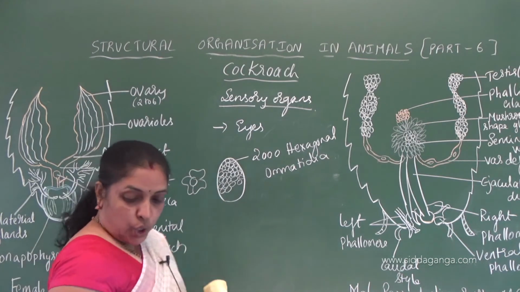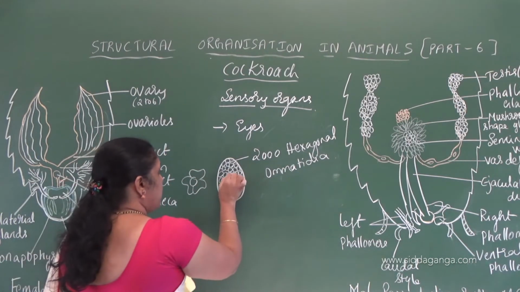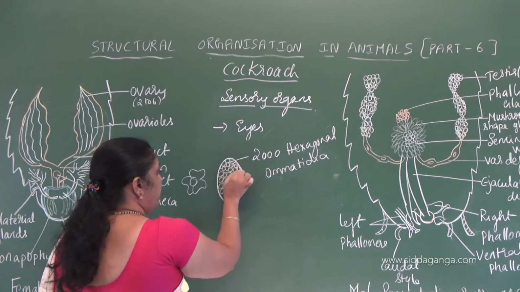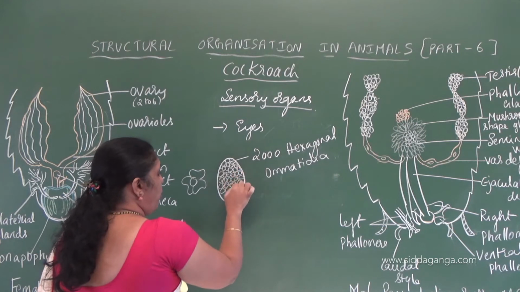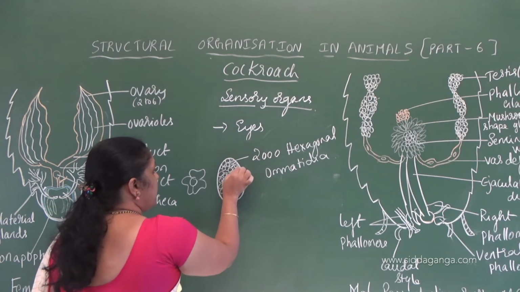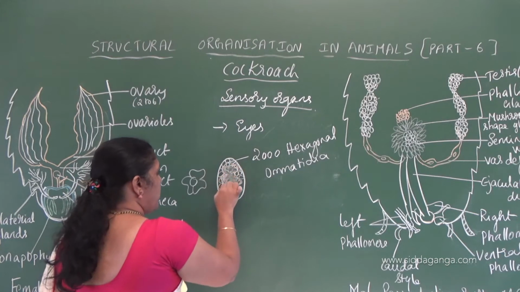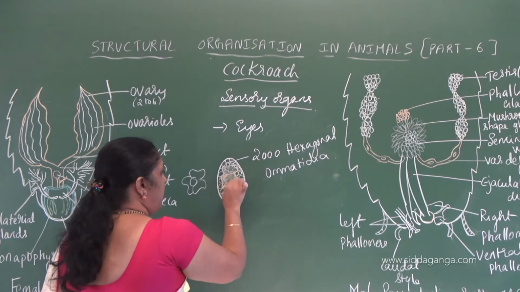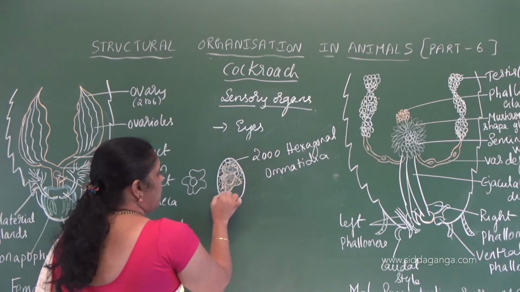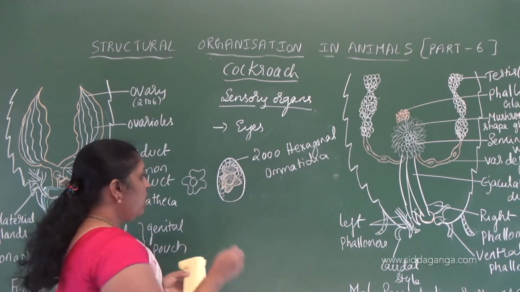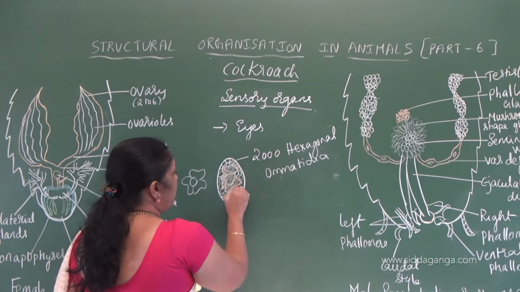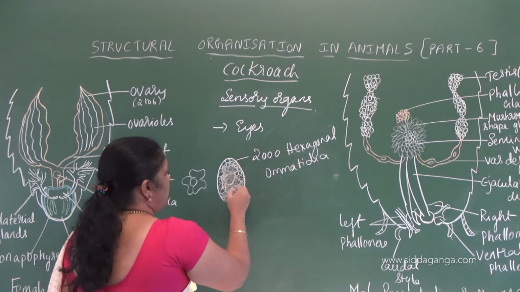It will be distributed to different ommatidia. So the image in different ommatidia forms a single image. Understood? The image we get will be split into different ommatidia. Then we get an image.